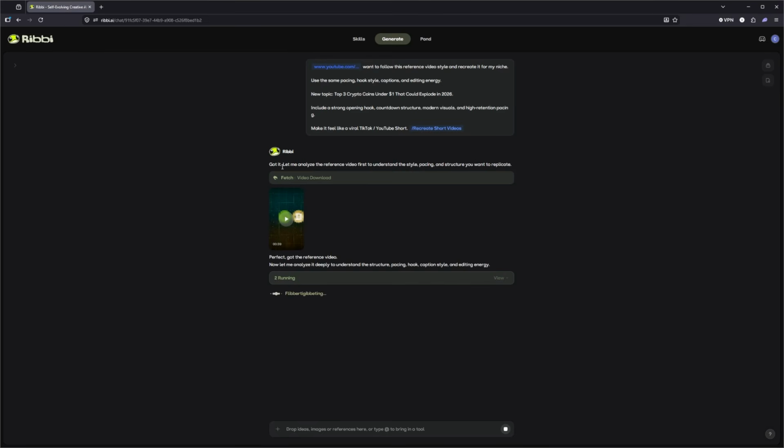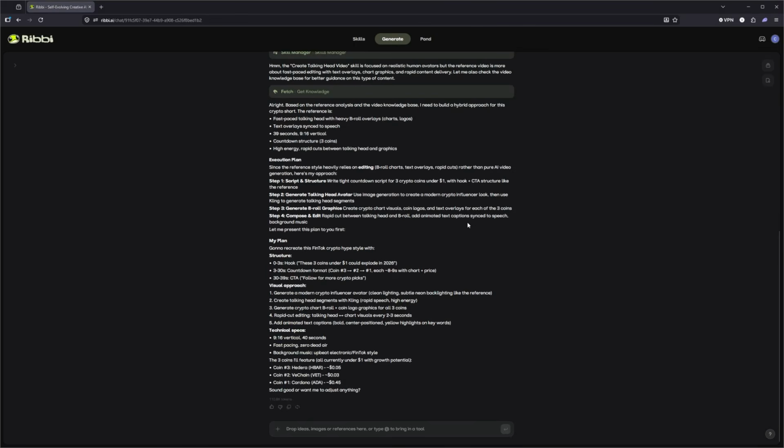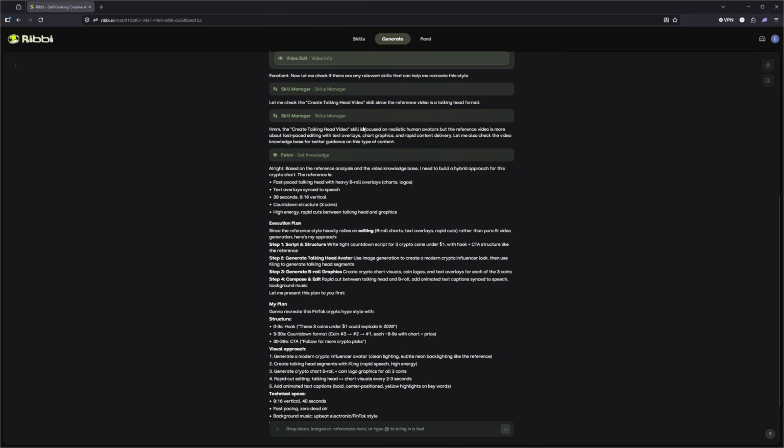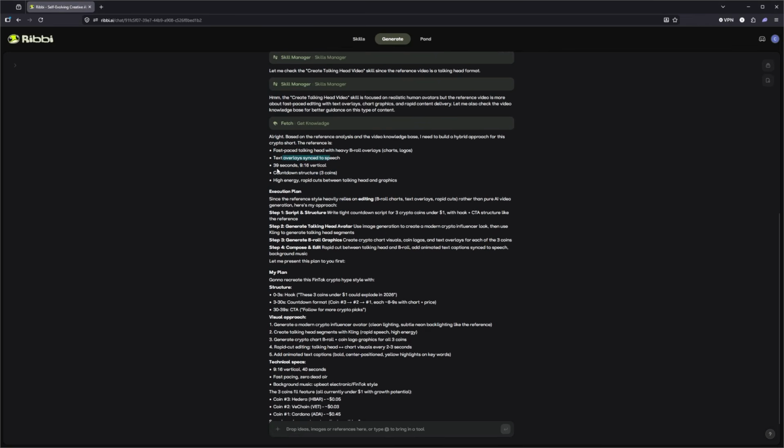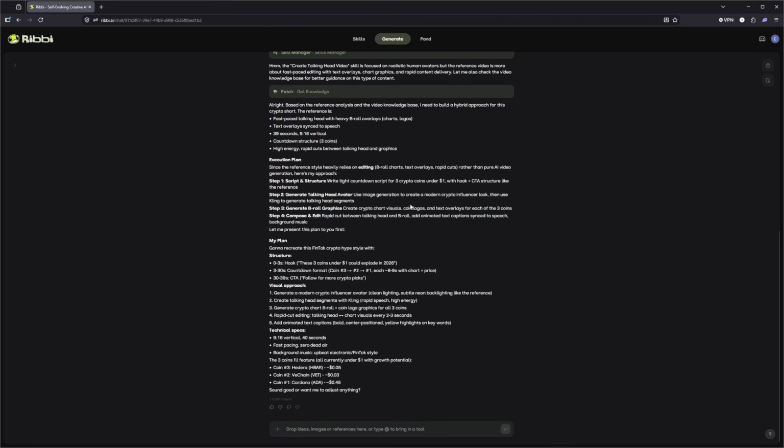So we can see Ribbi has now analyzed our reference video on what we want to replicate. And now it's going to analyze it deeper with the structure and pacing, and we can actually see the processes behind it. So we can have the video analysis and the video edit, and repeating these tasks on a schedule. So I'll be back with the finished generation. So we can actually see all of the knowledge it has realized. We've got the pacing, overlays for the text, the duration and the aspect ratio of the video.